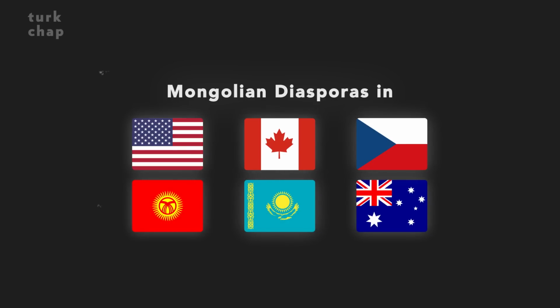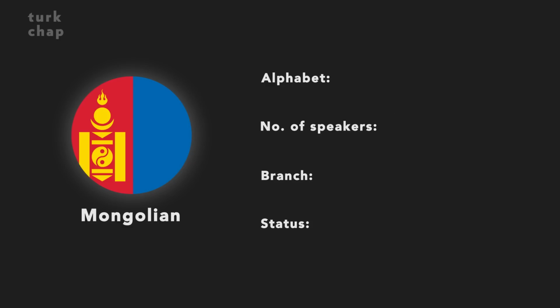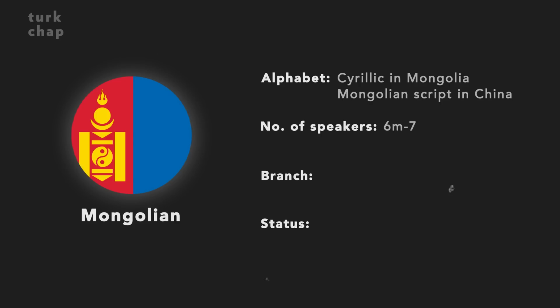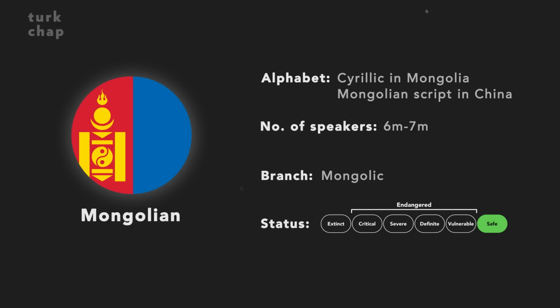And now let's take a look at the language profile of the Mongolian language. In Mongolia, Mongolian is written in the Cyrillic script. However, the Mongolian government is planning to start using the traditional Mongolian script by 2025. In China, the traditional Mongolian script is more commonly used to write this language. 6 to 7 million people in the world speak Mongolian. This language belongs to the Mongolic branch. The Mongolic language family has 4 branches, one of which carries the same name. The status of Mongolian is considered safe.